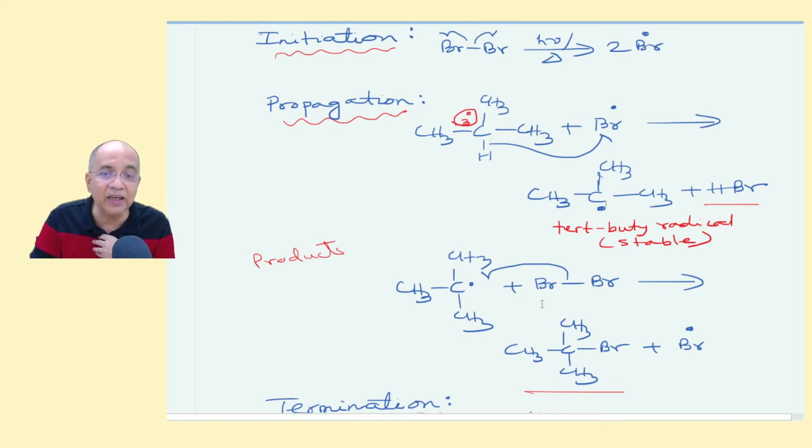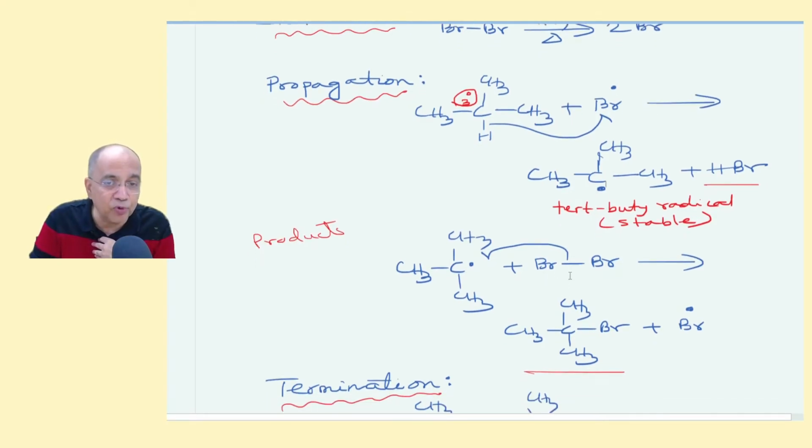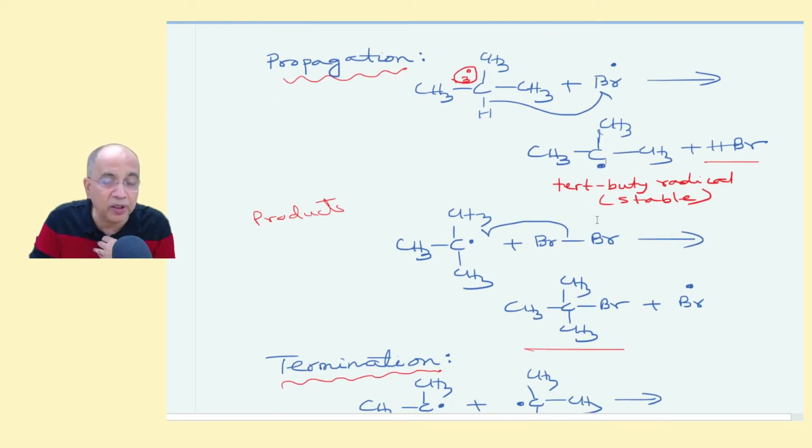Then the 3-degree radical abstracts a bromine atom from a bromine molecule, because everything is neutral here. No charged species is involved in a free radical mechanism. Now it abstracts a bromine atom and becomes the product, tertiary butyl bromide, more than 99%.